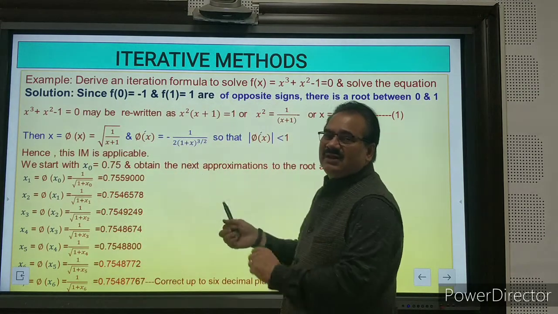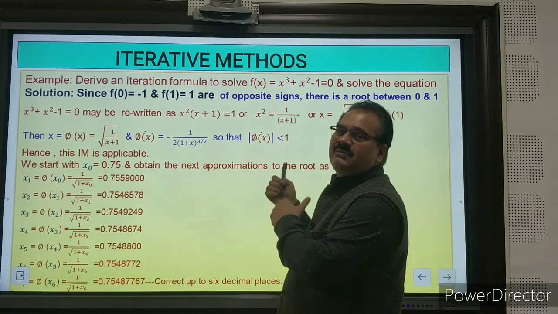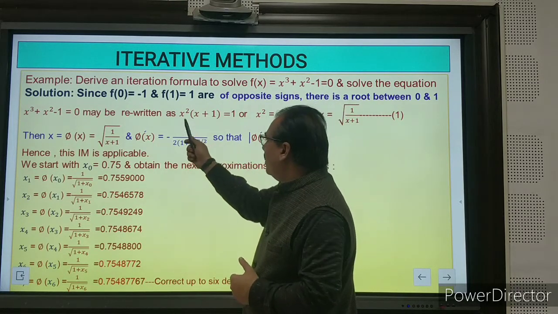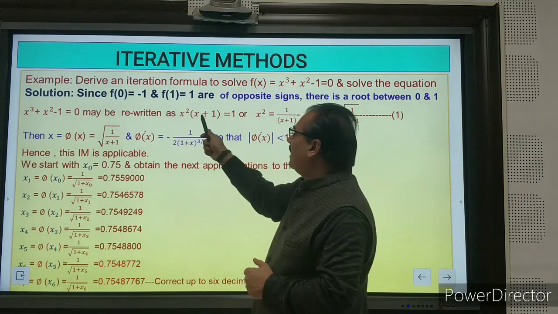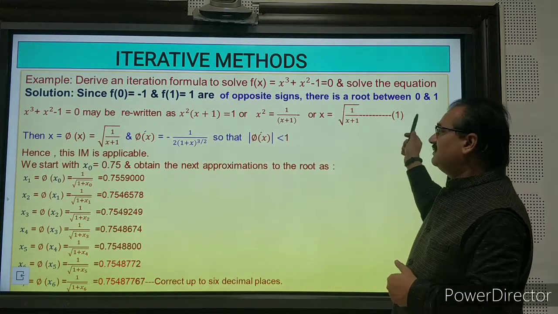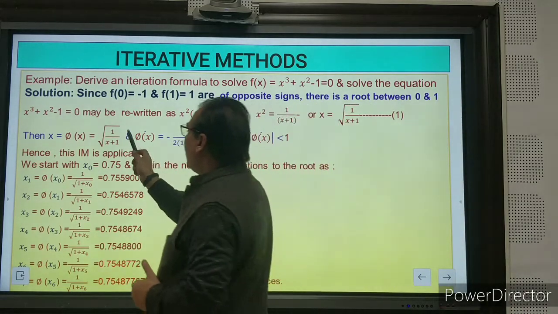Now how can we write it? So this is only one method. Another method you can do on your own as a practice of this problem. The x square you can take outside, x plus 1 is equal to 1, you can write this. Or you can write like this. This is equation number 1. The x is equal to phi x is this.